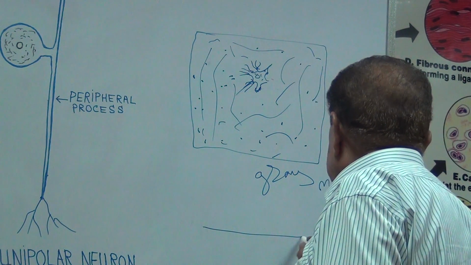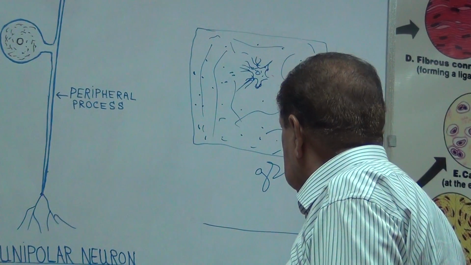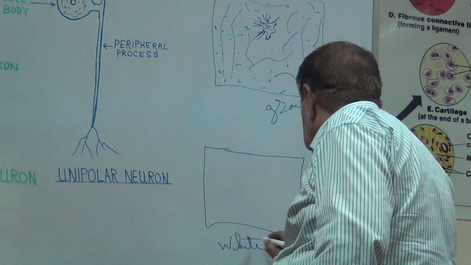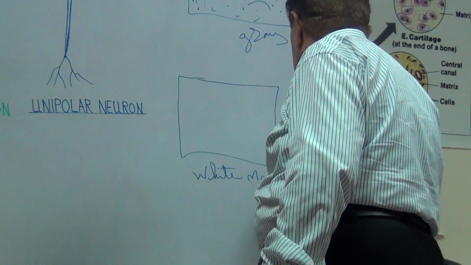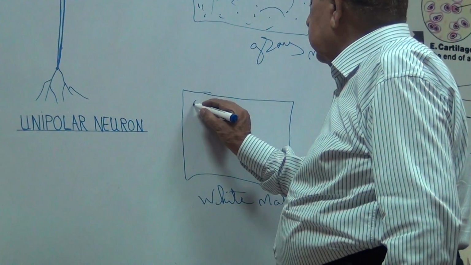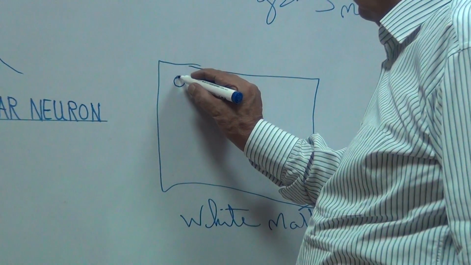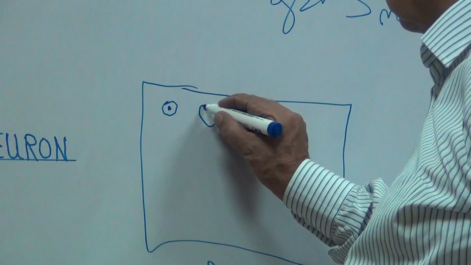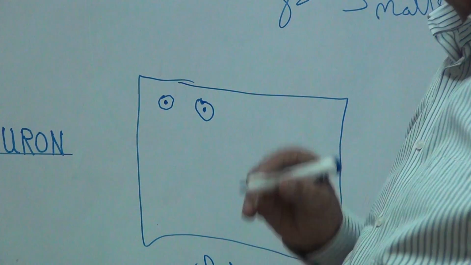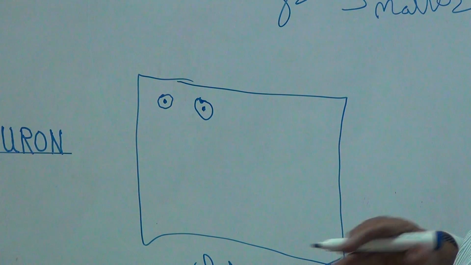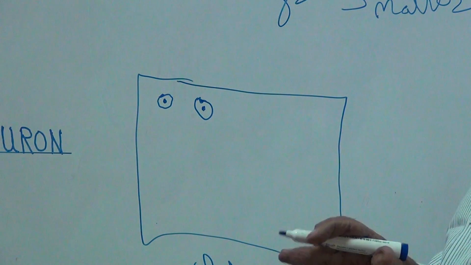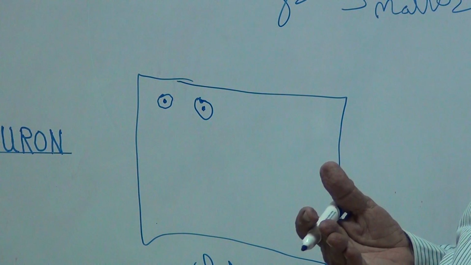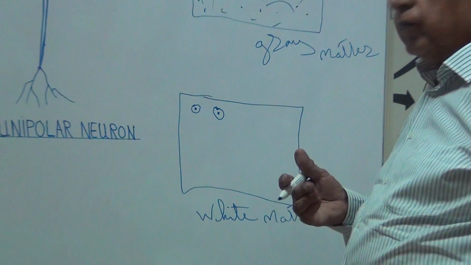While the white matter contains axons. This dot is the axon, and each axon contains a myelin sheath. In our next topic we will study the myelin sheath.